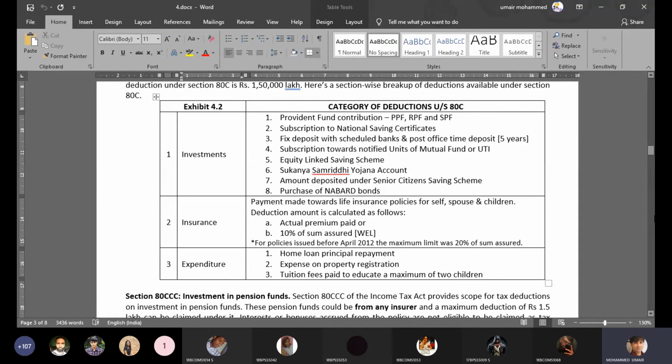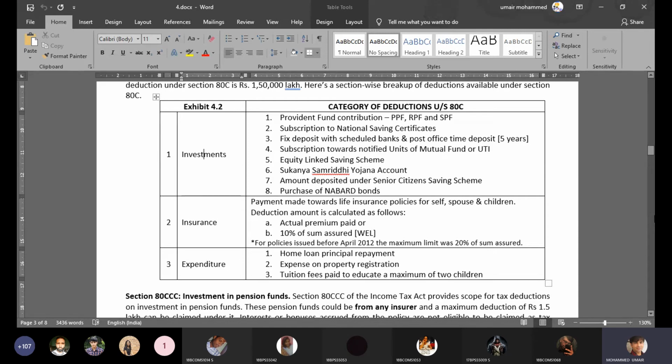So, investments. Where should you invest to get deduction under section 80C? The answer is, these are the 8 areas where you can invest. This is just an indicative list prepared from the viewpoint of examination.